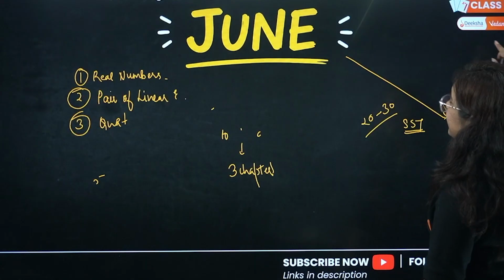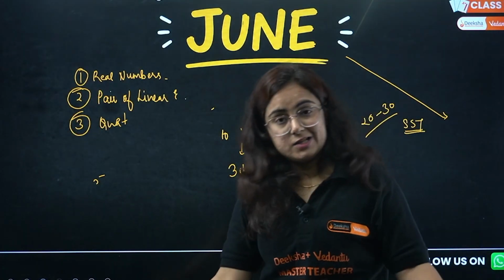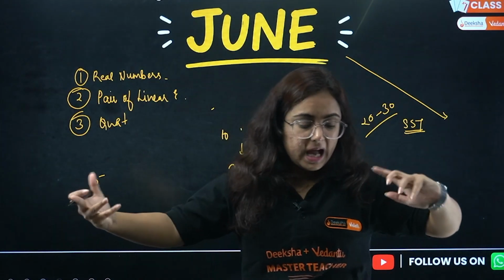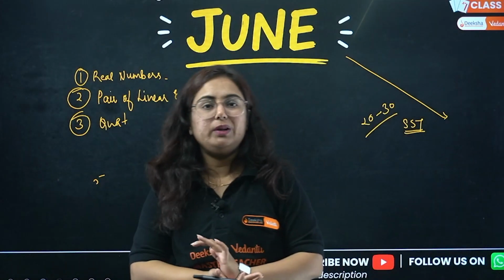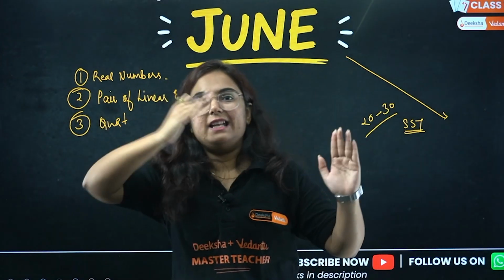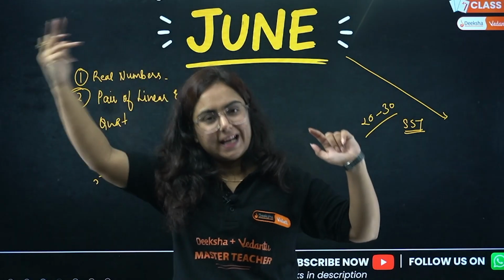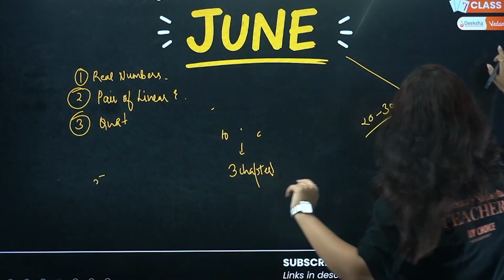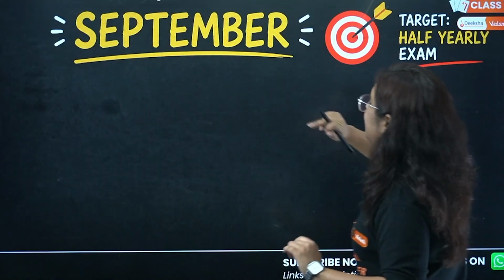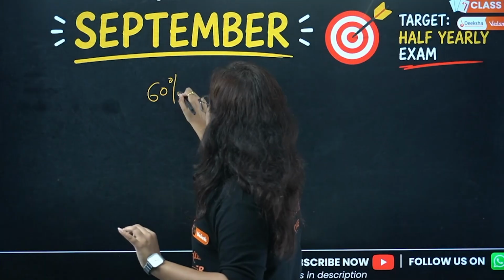Similarly, go with science in a way that you start with the chapter light from physics, chemical reactions in chemistry, and in biology you can start with life processes. So 3 chapters completed in the month of June, next 3 in the month of July, and then August. This is how we can complete 9 chapters from each of the subjects. That will be equal to 60% of your syllabus.